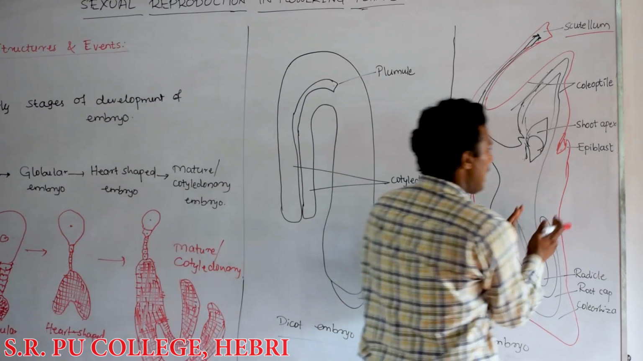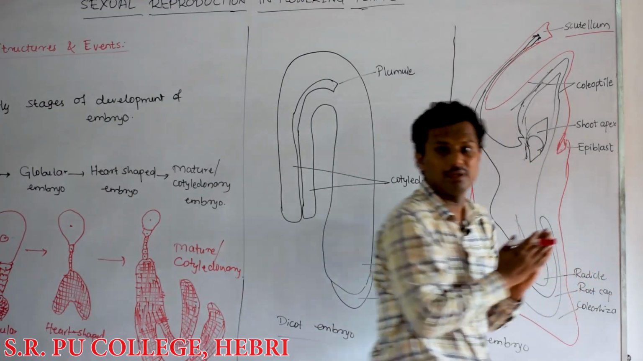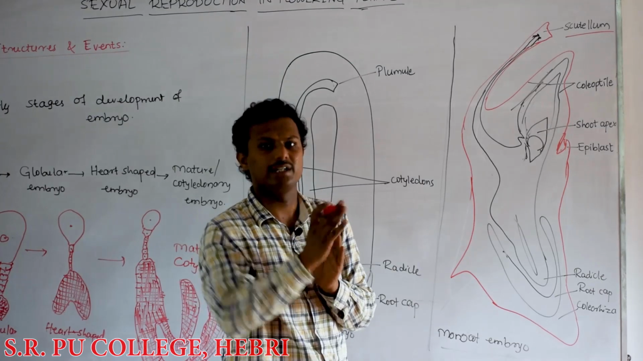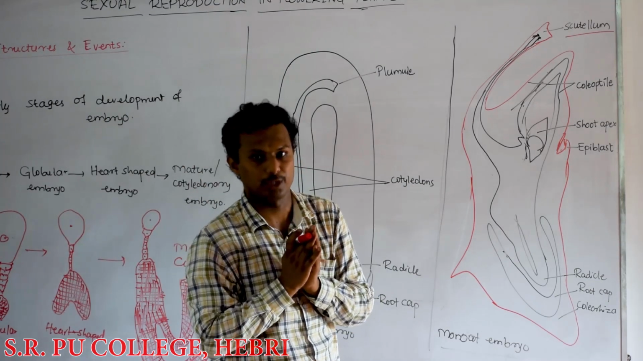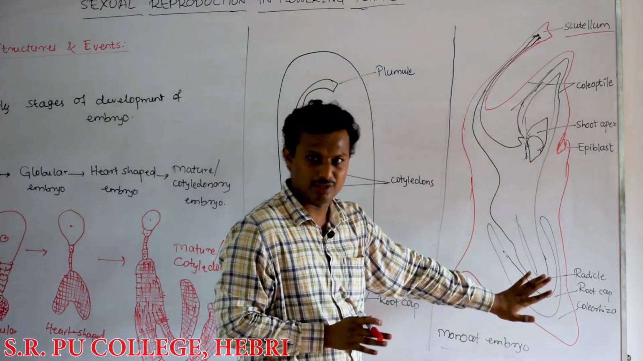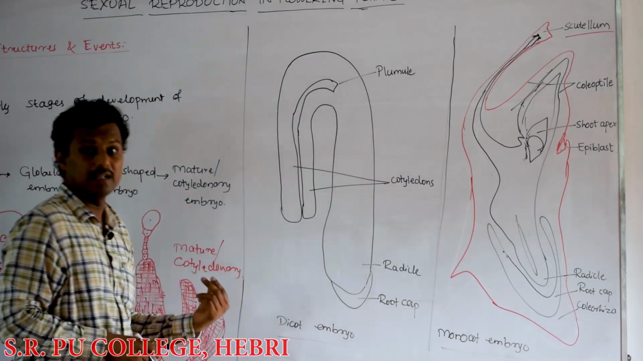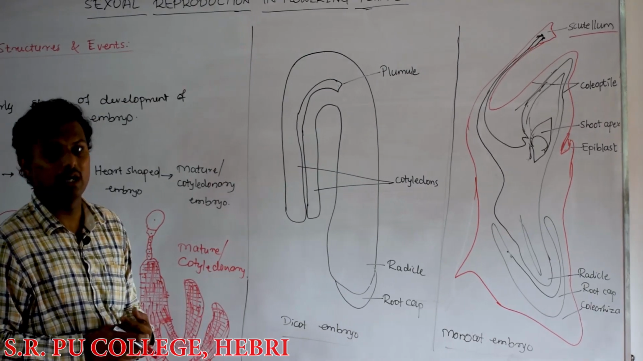On the embryonal axis, the epiblast will be there. The epiblast is a side portion on the embryonal axis, which will later develop into other parts of the plant. So this is the structure of the monocot embryo. Diagrams of the monocot embryo and dicot embryo are very important.